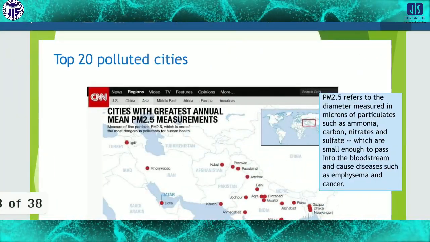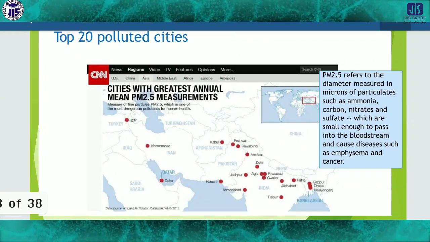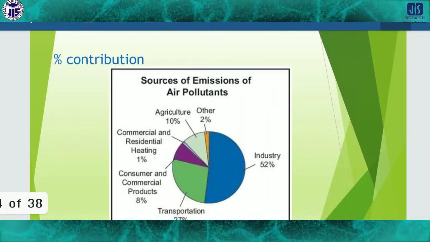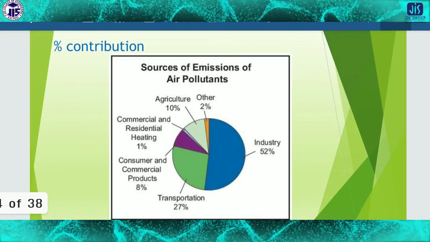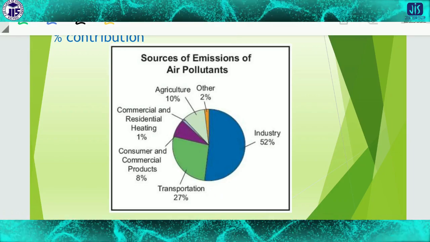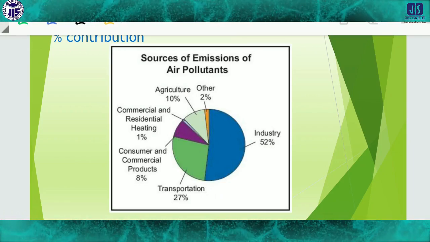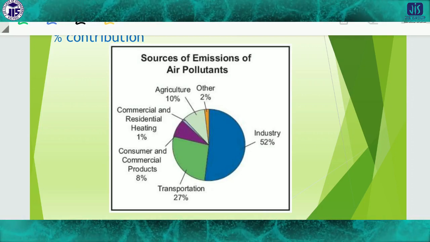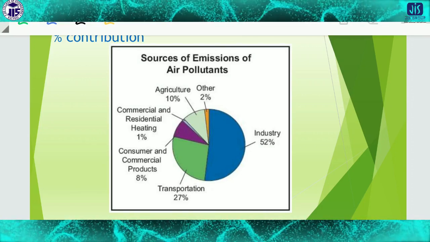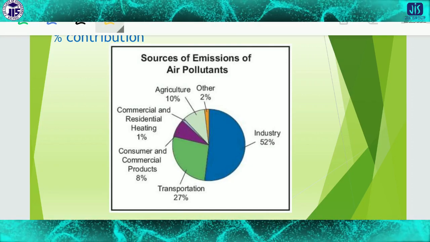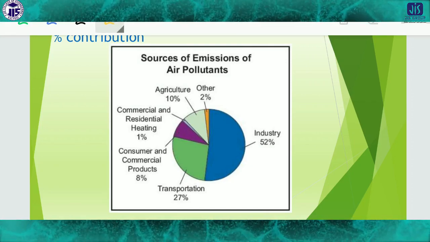So you know that this is the rough picture of the top 20 polluted sites. Now, where does the maximum contribution come from? Because when we want to control pollution, we have to think about the contribution of pollution from each and every sector. If you look carefully, approximately 10% of pollution comes from agriculture.